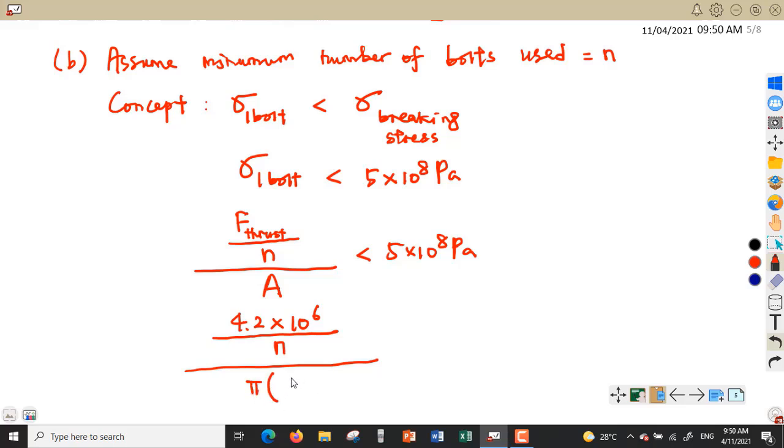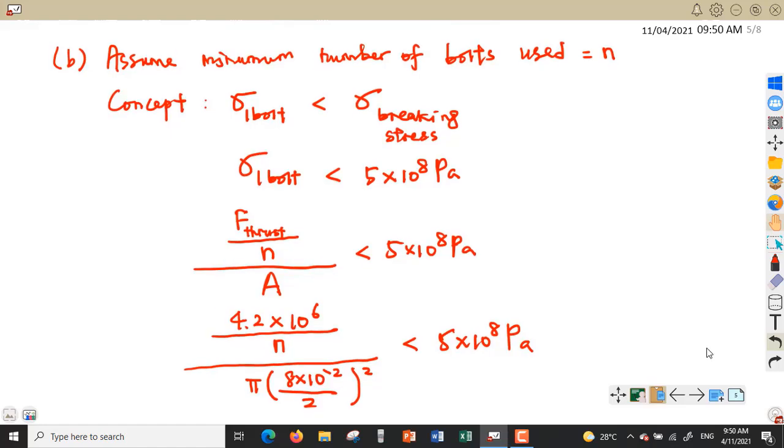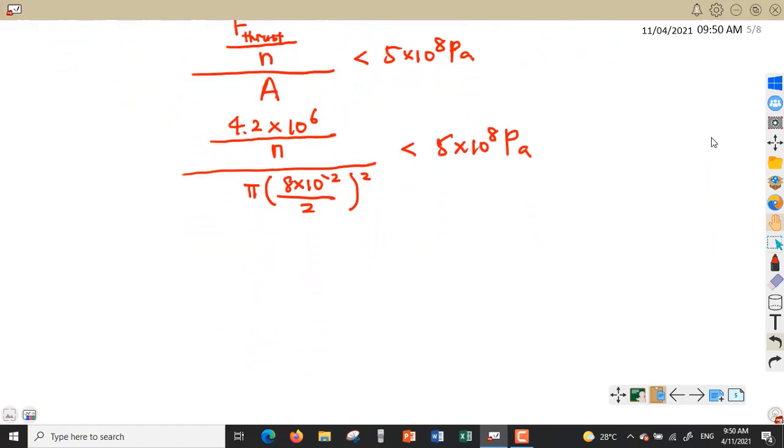So r is the diameter divided by 2. So the diameter of the bolts is 8 to the power of negative 2, divided by 2, squared. So this value is less than 5 to the power of 8 Pascal. Okay, so we have to solve it mathematically.